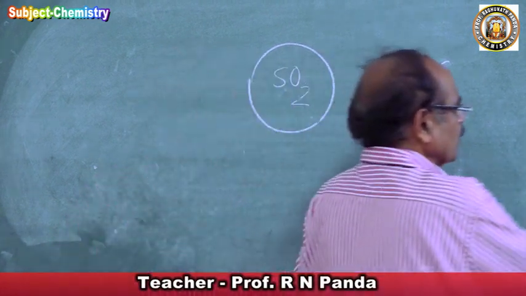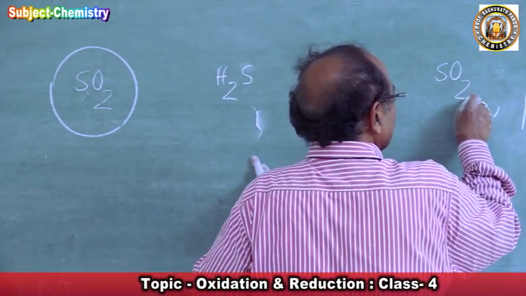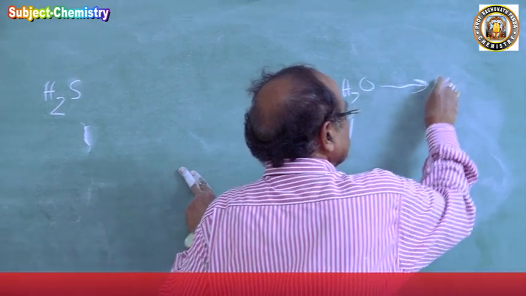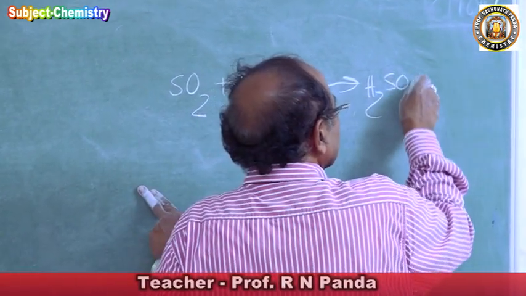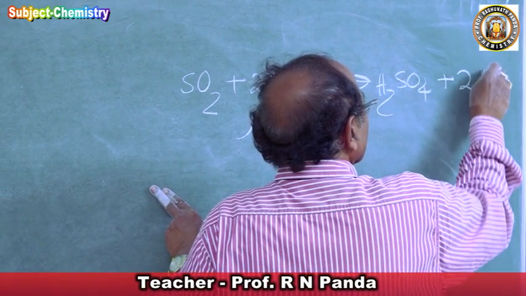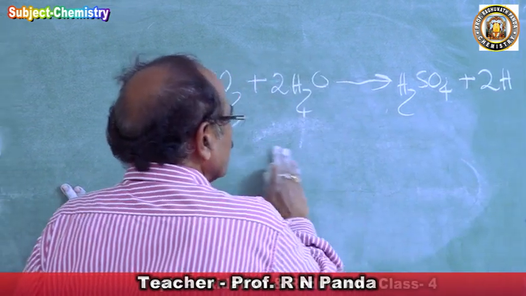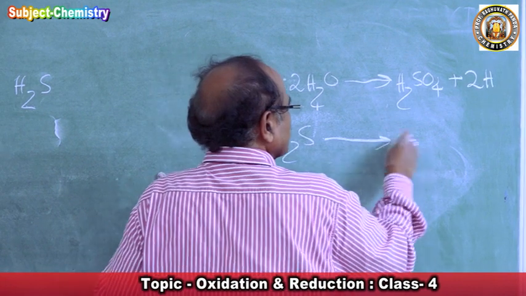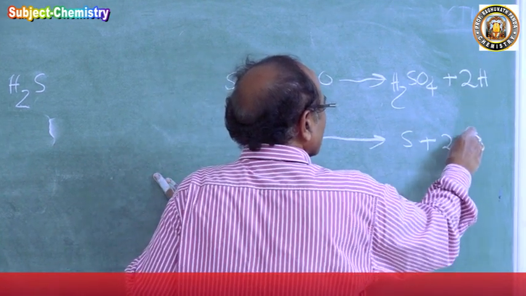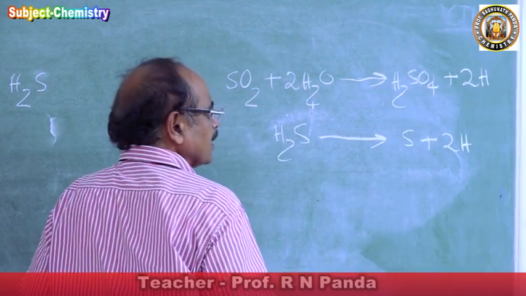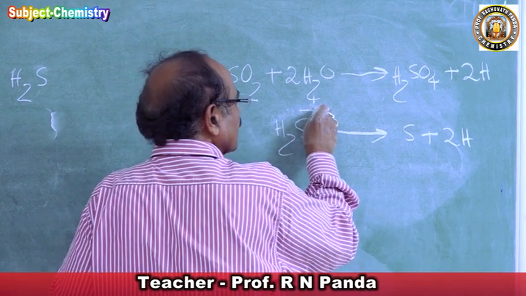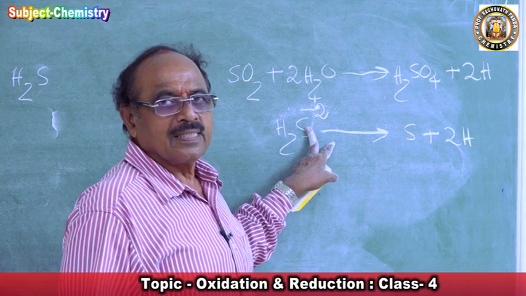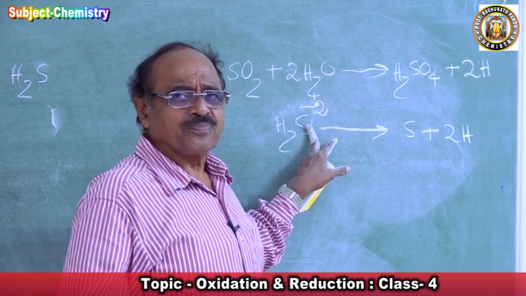How do you write it? I wrote the equation. Sulfur dioxide plus 2 water produces H2SO4 plus 2H. So sulfur dioxide is a reducing agent, I told you. H2S forms sulfur and 2H. Somebody may question why 2H. Now sulfur in H2S, sulfide, is -2. Oxidation number.